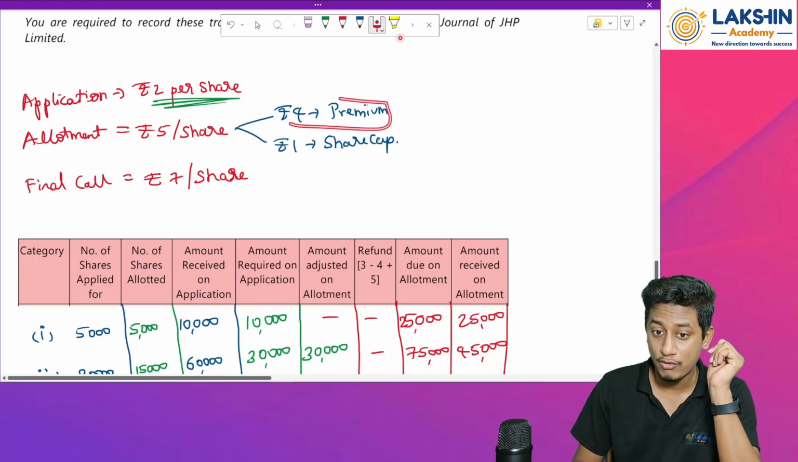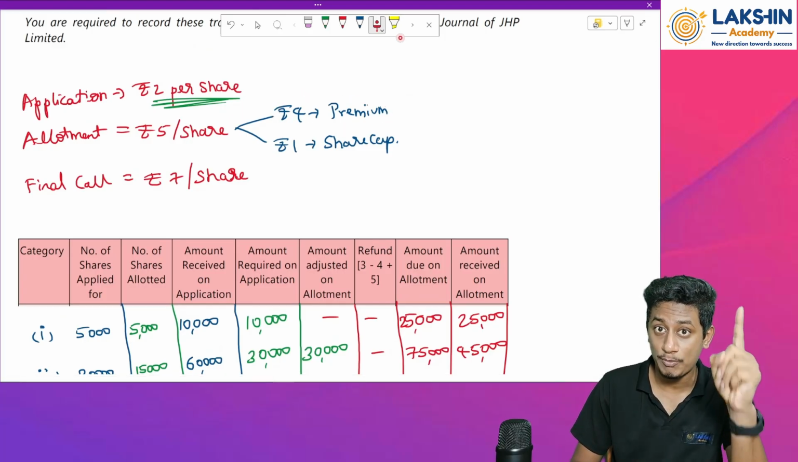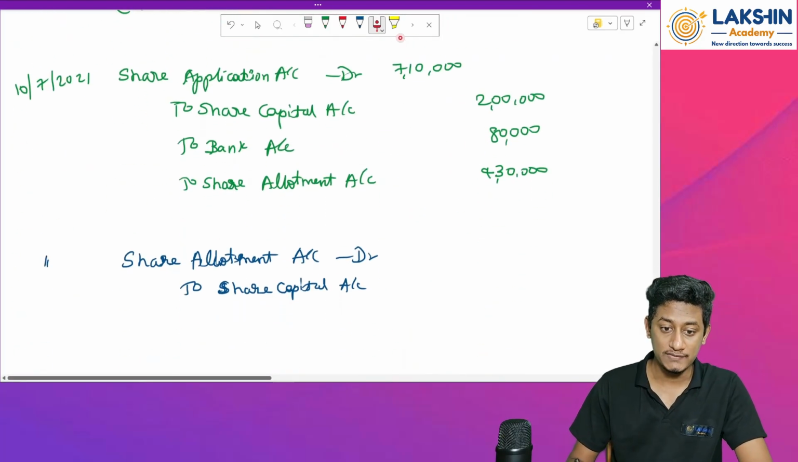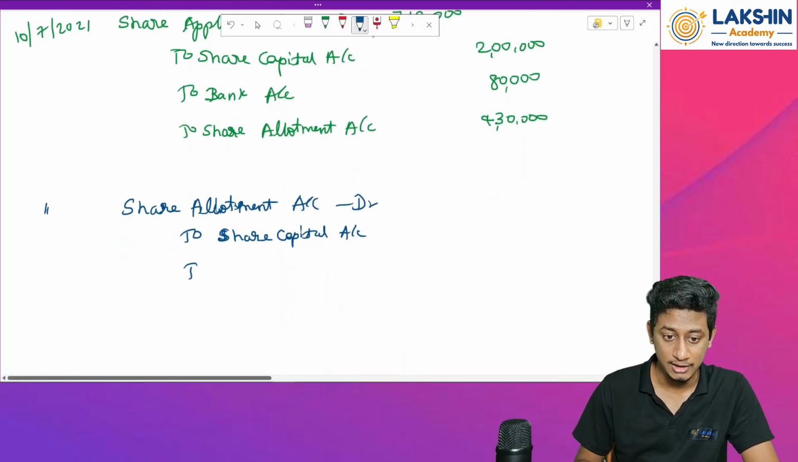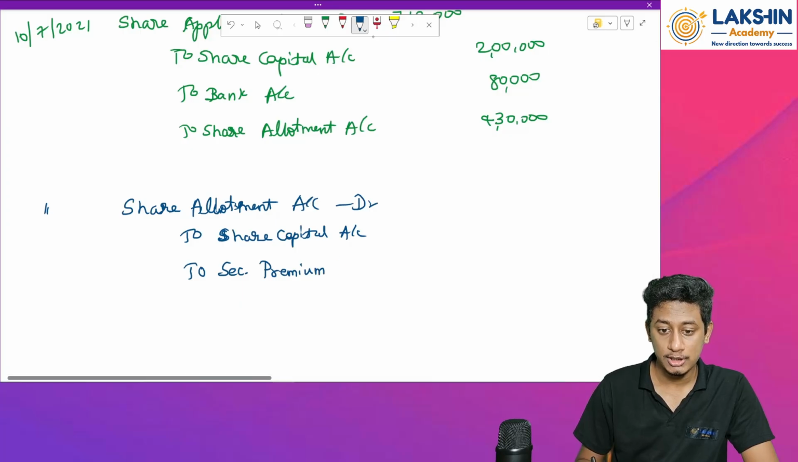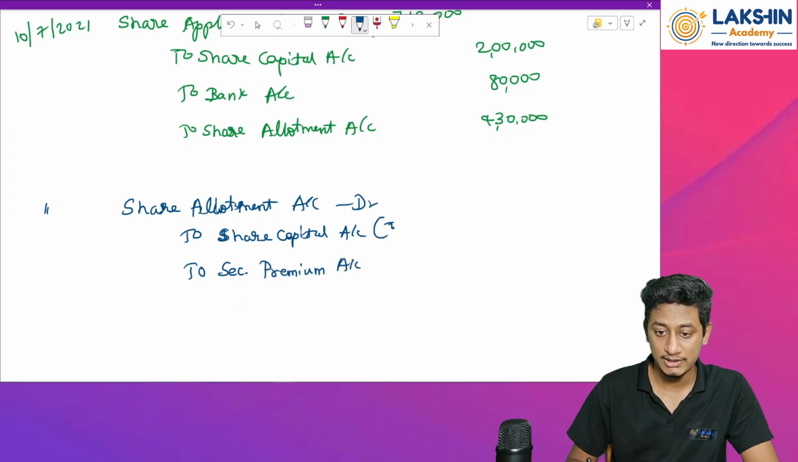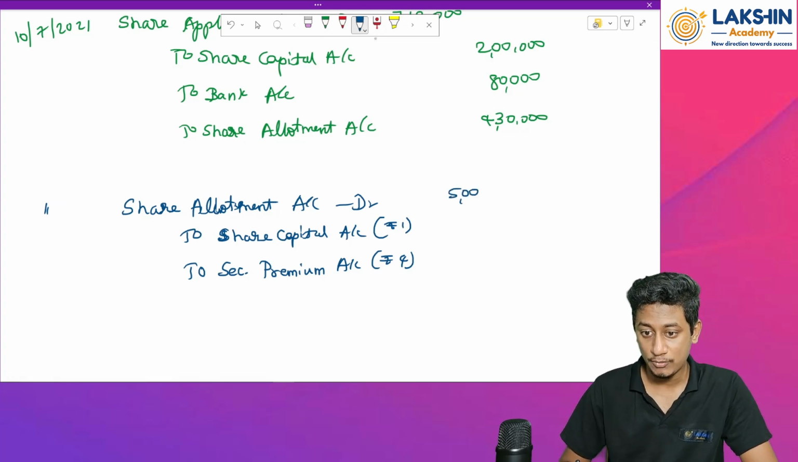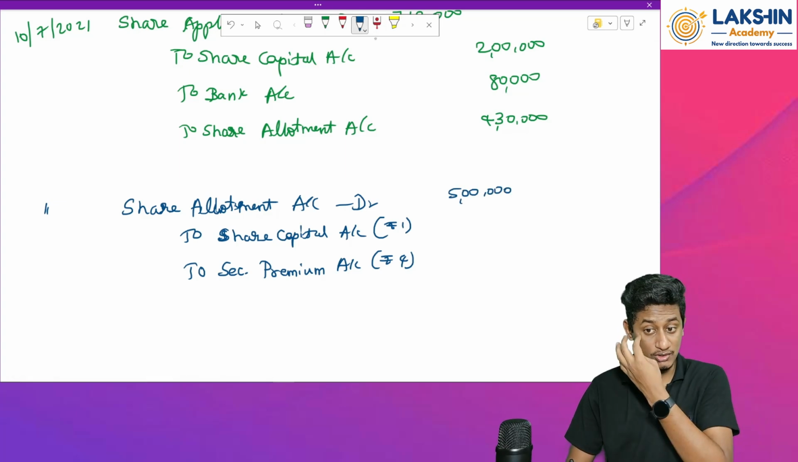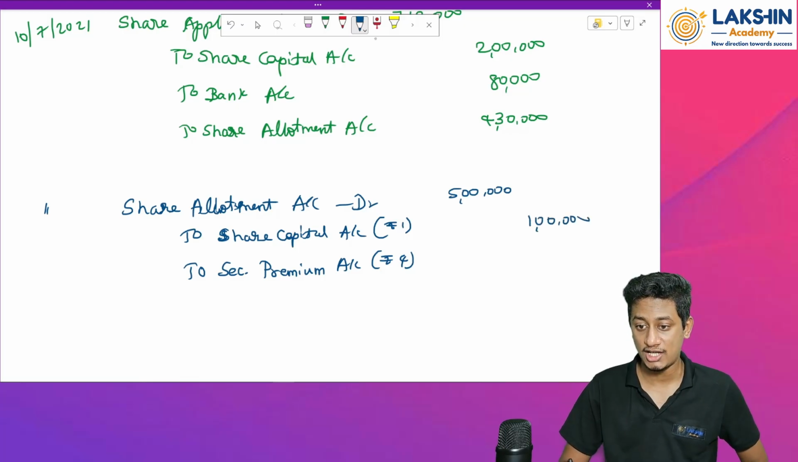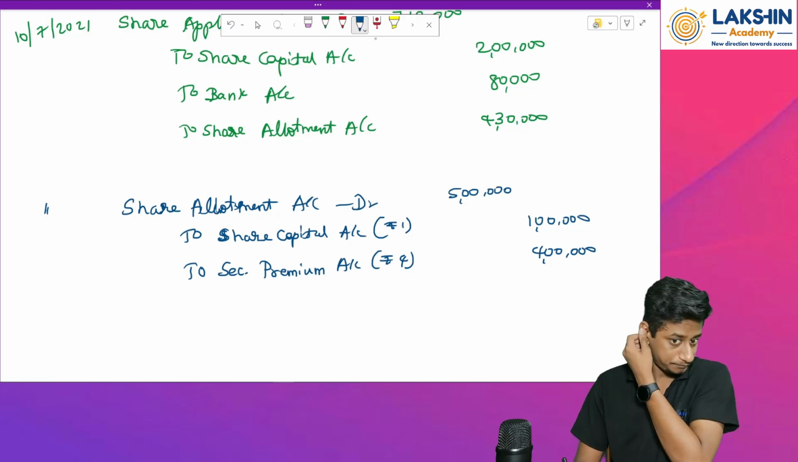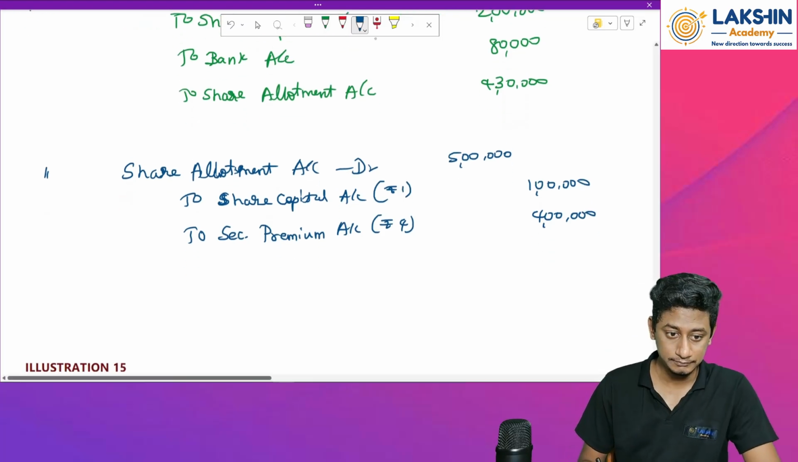But what do we have over here? We have premium, right? So because of that, I will give one more bifurcation. That is to securities premium account. This will be rupees 1 per share, and this will be rupees 4 per share. Now, how much on allotment? 5 lakh rupees on allotment. So in a 1:4 ratio, that means 1 lakh towards share capital and rupees 4 lakh towards securities premium. Next, going further.